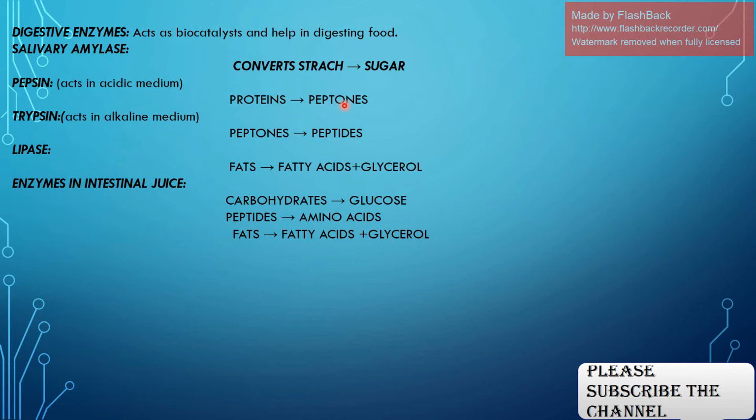Now, what does pepsin do? It converts proteins to peptones. What does trypsin do? It acts in alkaline medium and converts peptones to peptides. What does lipase do? It converts fats into fatty acids plus glycerol. What do the enzymes in intestinal juice do? They change carbohydrates to glucose, peptides to amino acids, and fat to fatty acids plus glycerol.